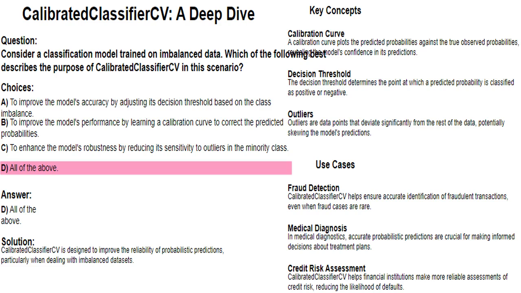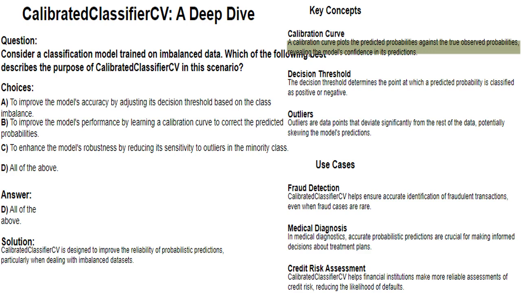All of the above. True. Calibrated classifier CV achieves all of the above mentioned purposes, improving accuracy by adjusting the decision threshold, improving performance through calibration curve correction, and enhancing robustness by reducing sensitivity to outliers. These combined effects make calibrated classifier CV a valuable tool for dealing with imbalanced datasets and improving the overall quality of classification predictions. All of the above.